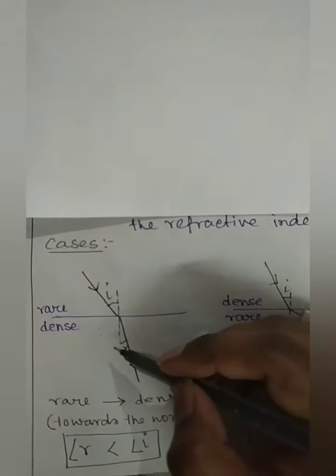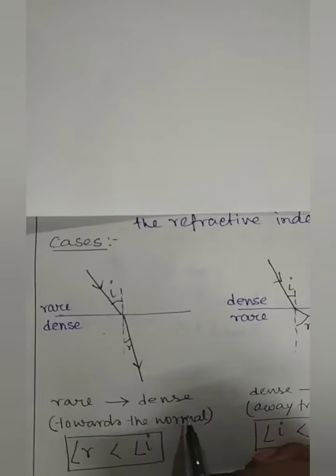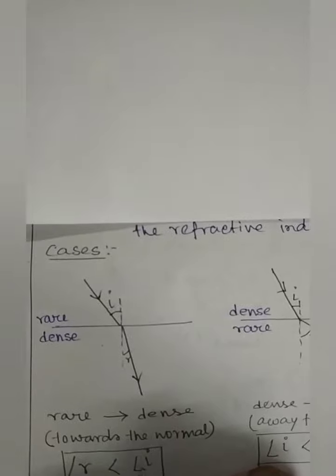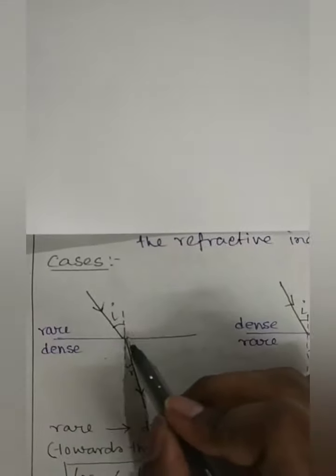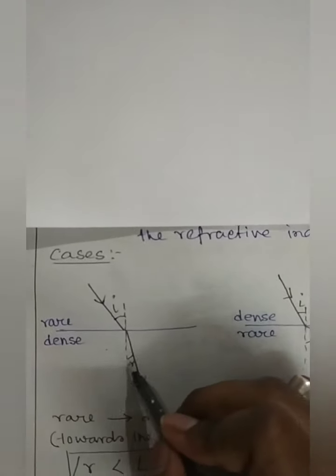So from rarer to denser, towards the normal. Now in this case you can see that angle of refraction is always lesser than angle of incidence, obviously, because it's bending towards the normal. So angle I will be greater than angle R.